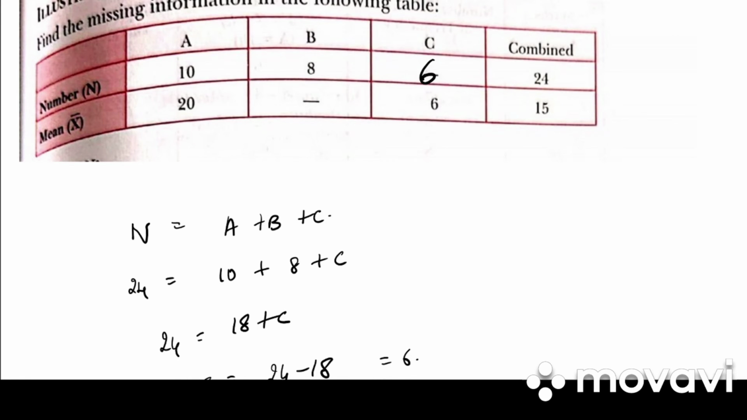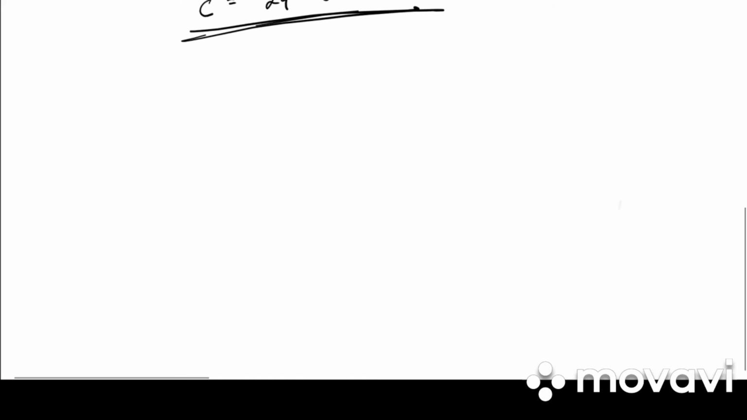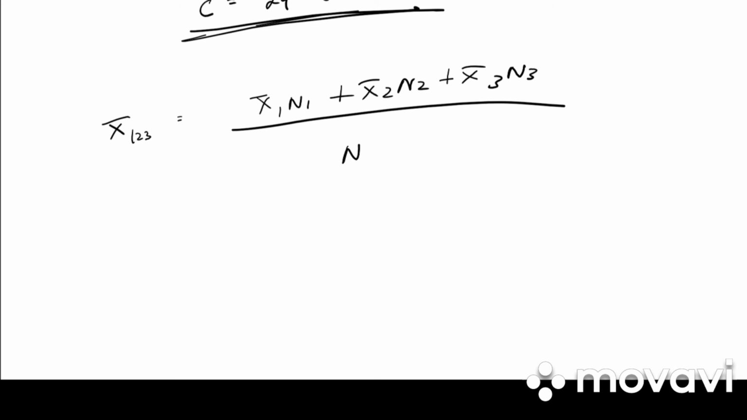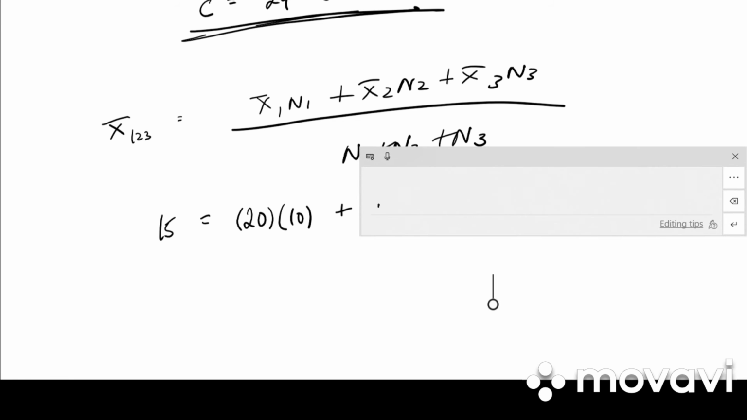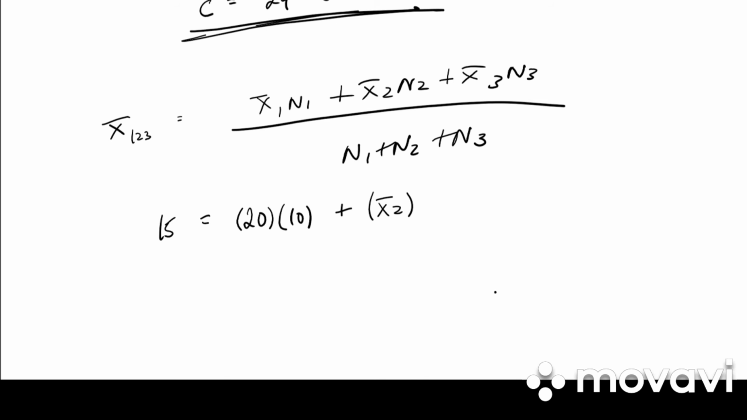How much will we get? 6. Next we need to find out mean. What is the formula of x bar? We have 3 groups here. So x bar 1, 2, 3 is equal to x bar 1 n1 plus x bar 2 n2 plus x bar 3 n3 divided by n1 plus n2 plus n3. So what is the combined mean? 15. What is x bar 1? 20. What is n1? 10. X bar 2 we don't know. n2 is how much? 8.